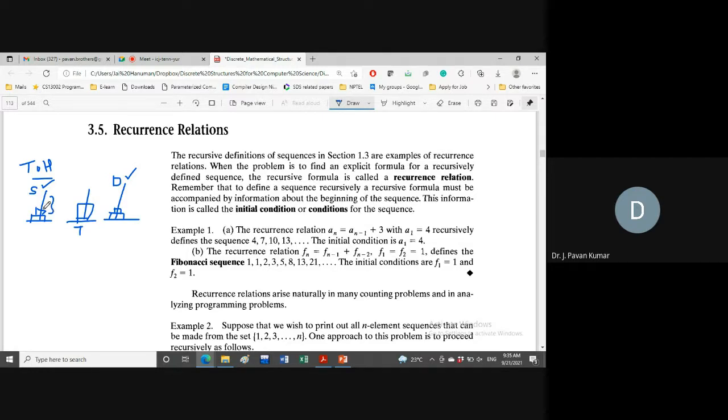Suppose instead of 5 you consider just three disks we have to move to the destination. First two we have to keep at temporary, so that the largest one we can move to the destination. Why? Because if you have any disks at the destination other than the largest one, can we move the largest one to the destination?